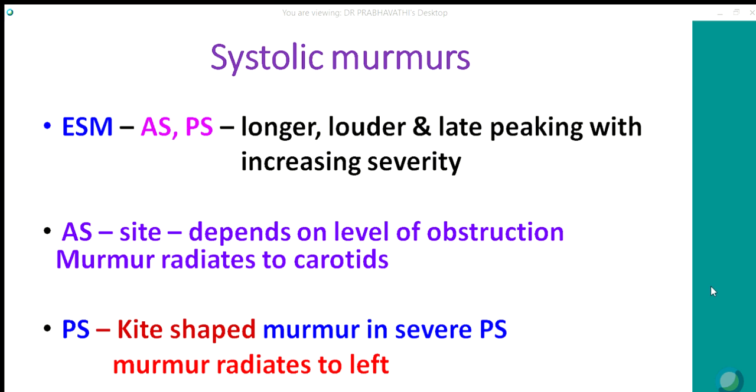Whereas in pulmonary stenosis, again the site of the murmur depends on the site of the stenosis. If it is valvular, it is best heard in the left second space. If it is infundibular, it is best heard in the left third space. If it is subinfundibular, it is heard lower down. In peripheral pulmonary stenosis, the murmur may be heard in the back, usually a systolic murmur, rarely a continuous murmur. In valvular PS, the murmur radiates towards the left clavicle.